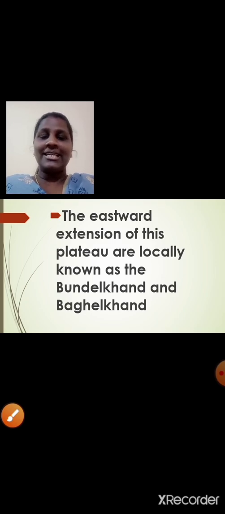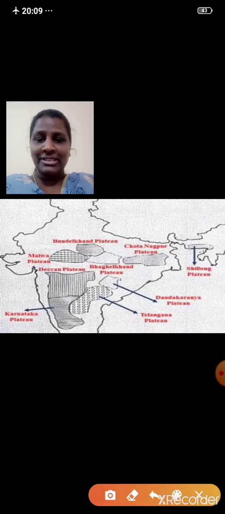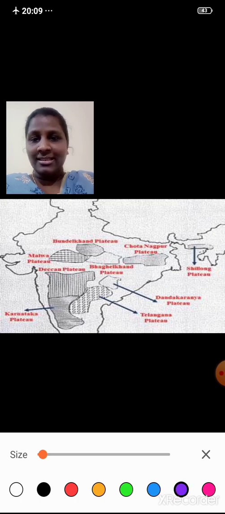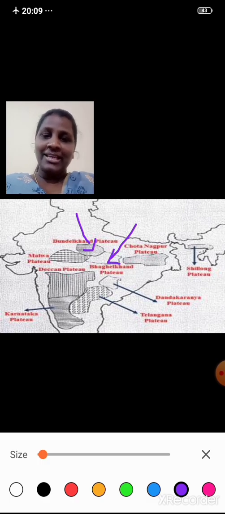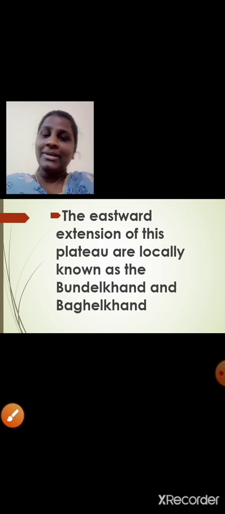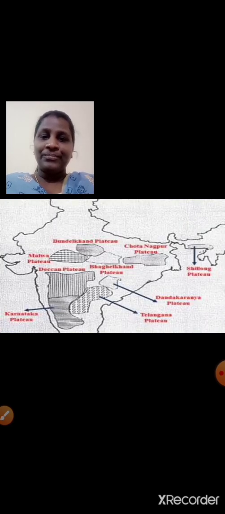The eastward extension of this plateau are locally known as the Bundelkhand and Bagelkhand. Have a look over here, students. You can see the Bundelkhand here and here is the Bagelkhand. The eastward extension of this plateau are locally known as the Bundelkhand and Bagelkhand.